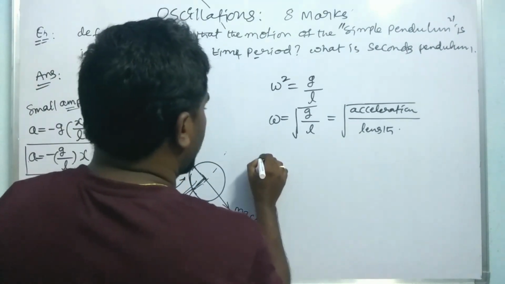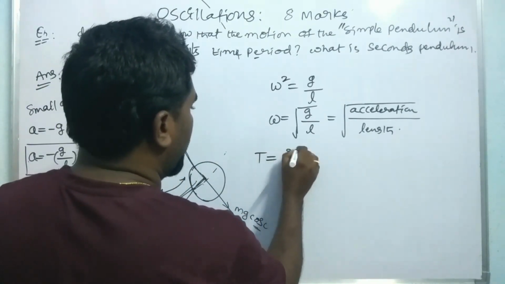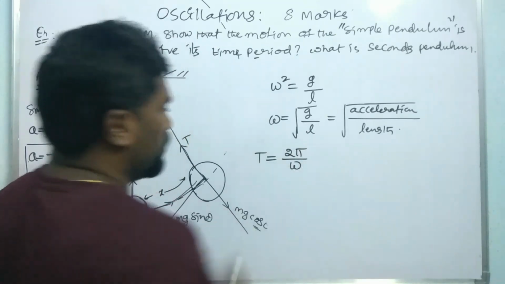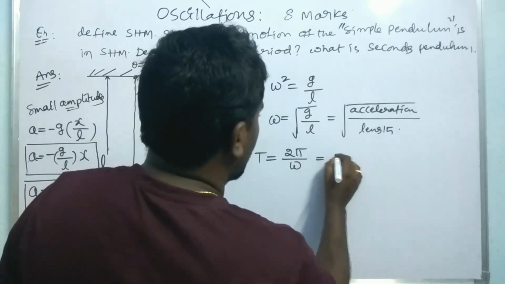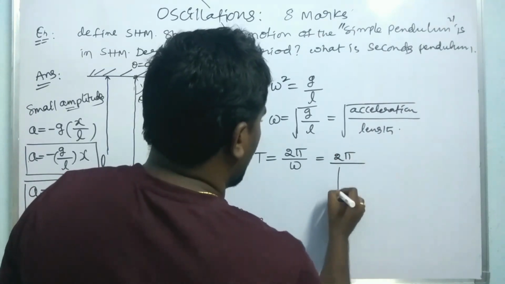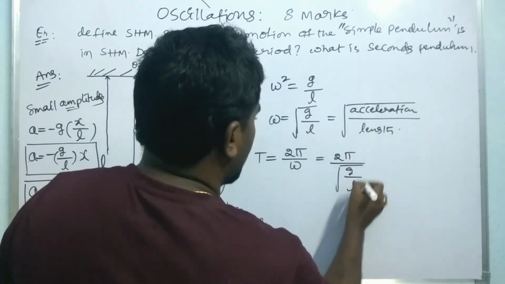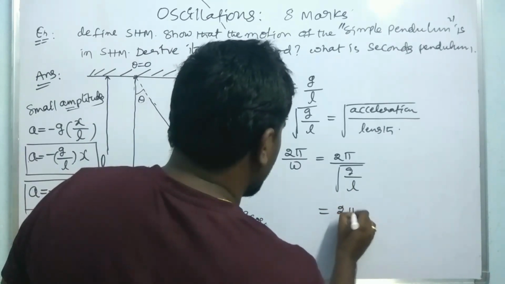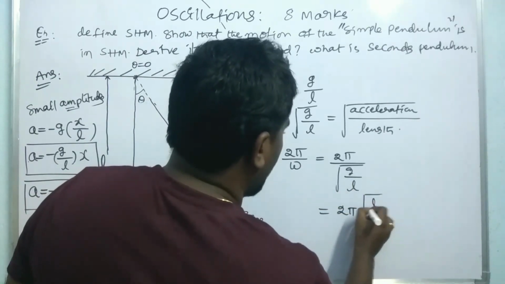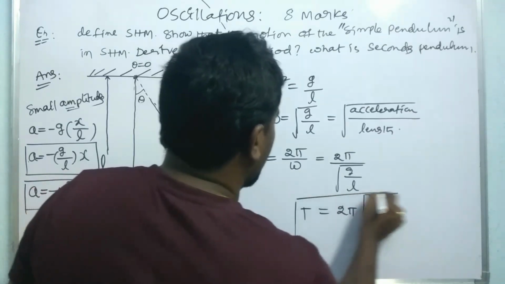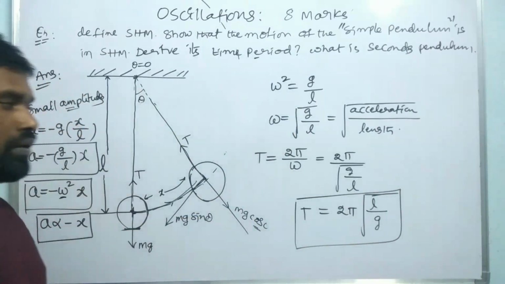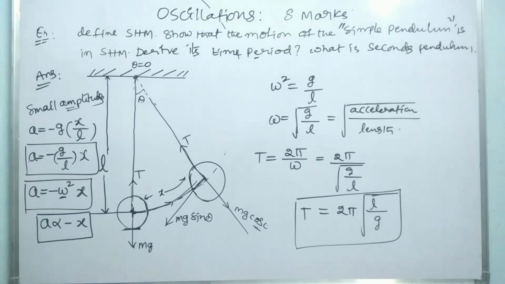Now the time period T is equal to 2 pi by omega, where omega is equal to under root g by L. So it is equal to 2 pi by under root of g by L. It should be written as 2 pi into under root of L by g. So this is the time period of the simple pendulum.